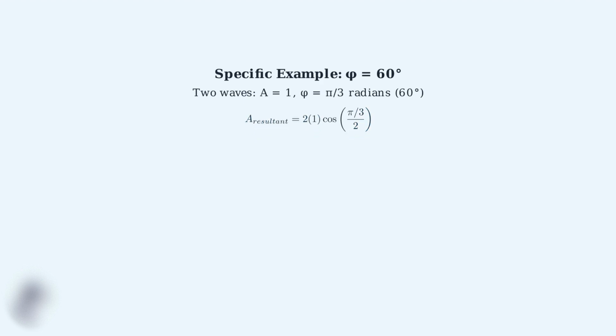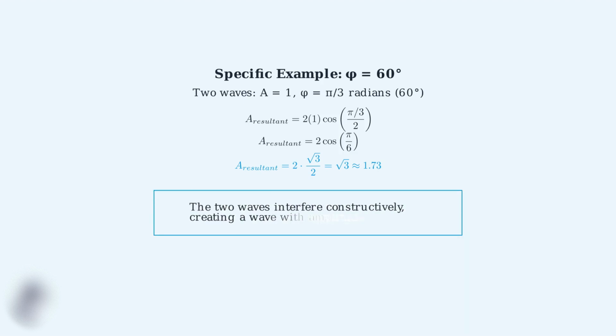Substituting into our formula, A resultant equals 2 times 1 times cosine of pi over 6. This simplifies to 2 cosine of pi over 6. Since cosine of pi over 6 equals square root of 3 over 2, we get 2 times square root of 3 over 2, which equals square root of 3, approximately 1.73. This result shows that the two waves interfere constructively, creating a resultant wave with amplitude square root of 3, which is larger than either individual wave.